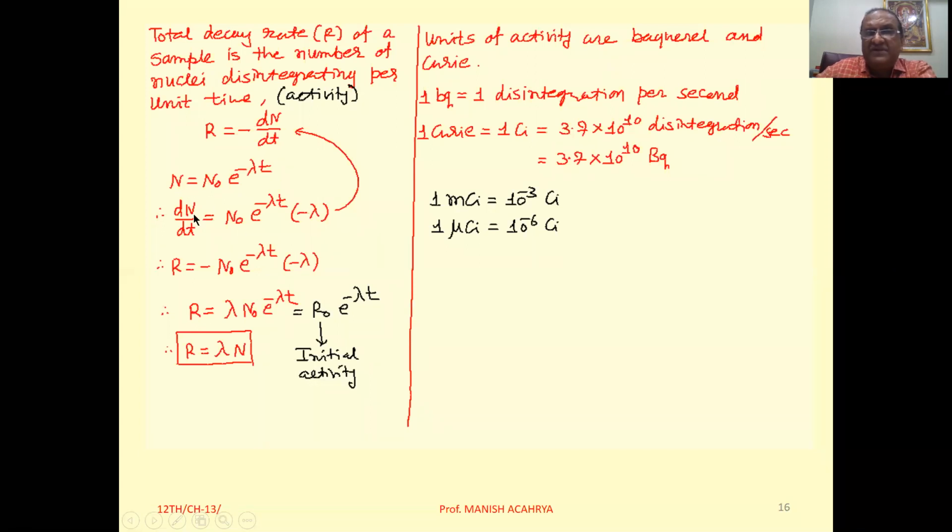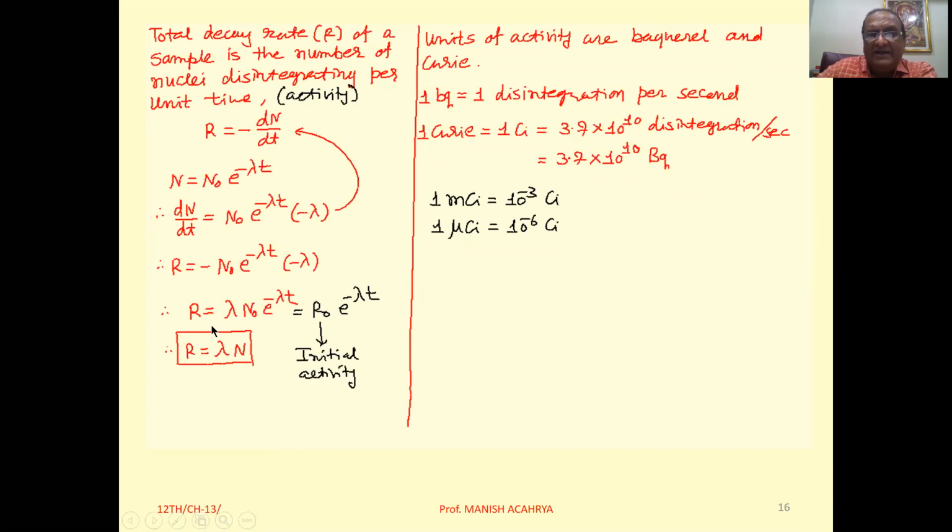Now we have the equation N equal to N0 e raised to minus lambda t. So if we differentiate this with respect to time t, then dN by dt is N0 e raised to minus lambda t, and the derivative of minus lambda t is minus lambda. It implies that now we can write R equal to minus N0 e raised to minus lambda t into minus lambda.